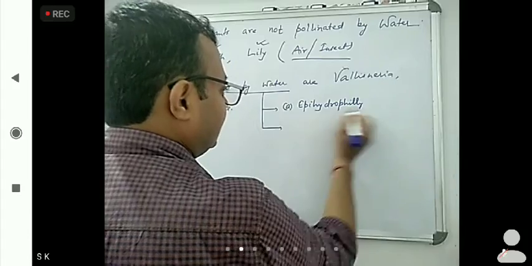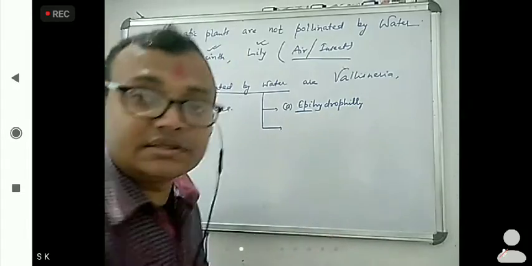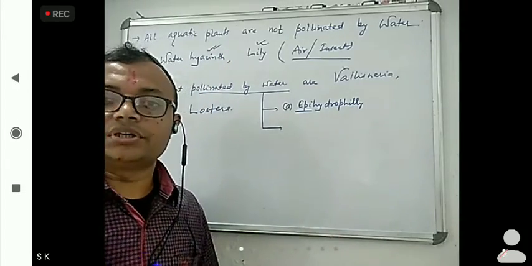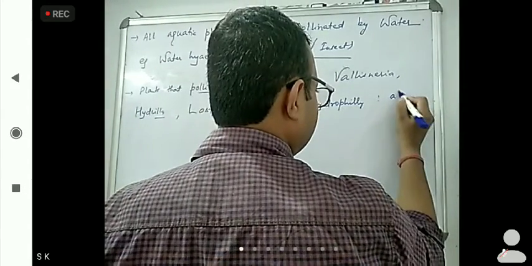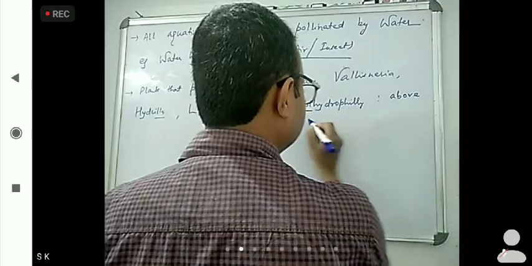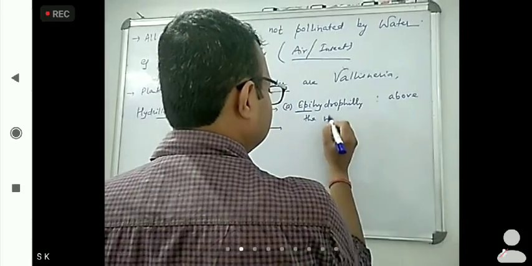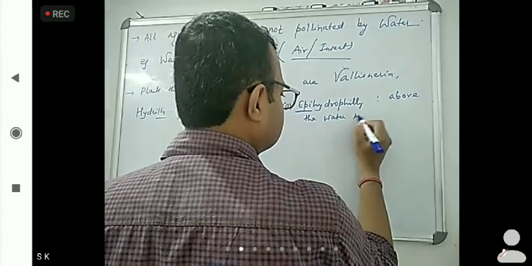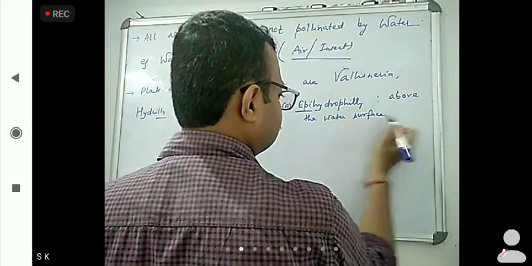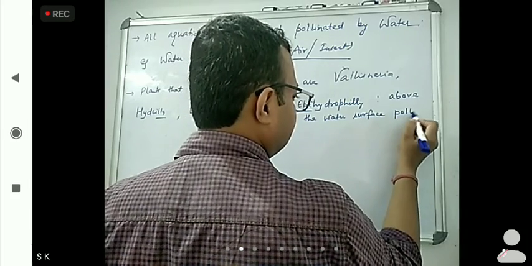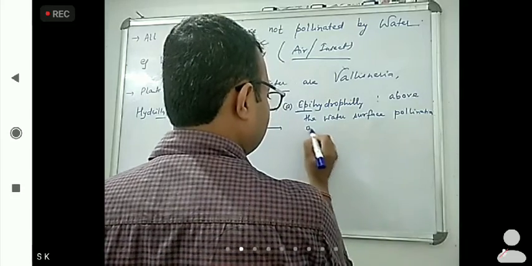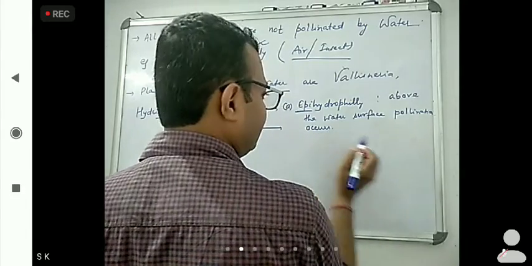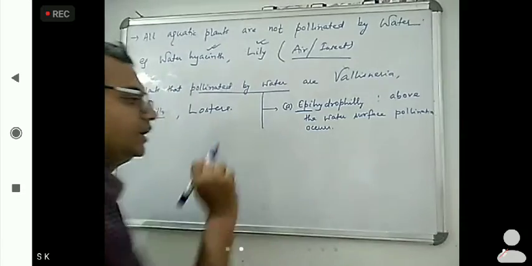Epi means above the water surface pollination occurs.